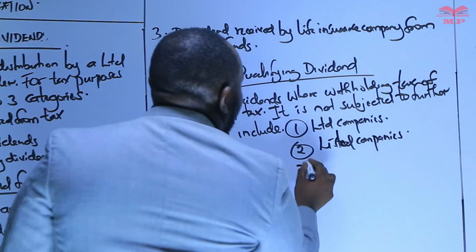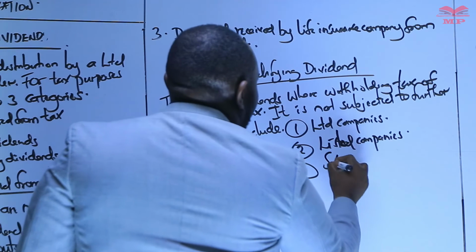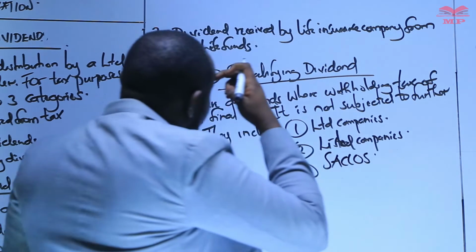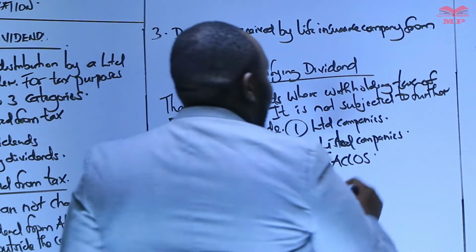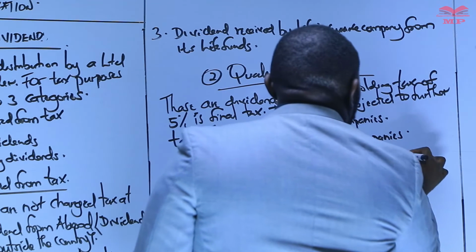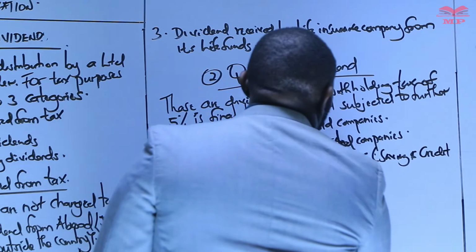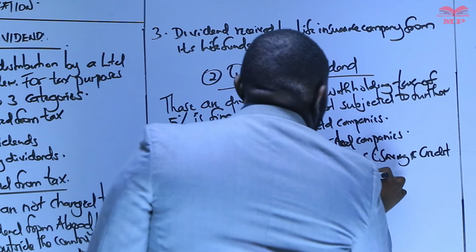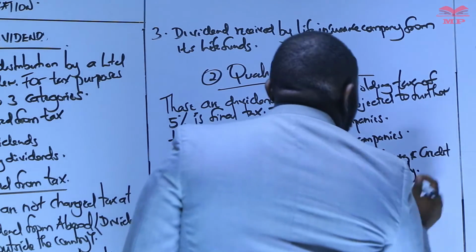Listed company. And lastly, we have dividends that are received from SACCOs. SACCOs are savings and credit cooperative societies. Saving and credit cooperative society.